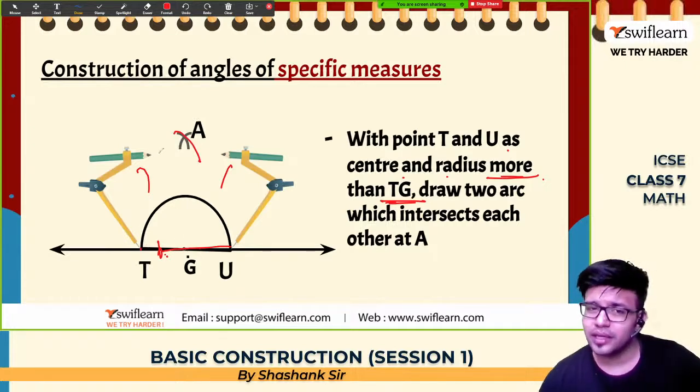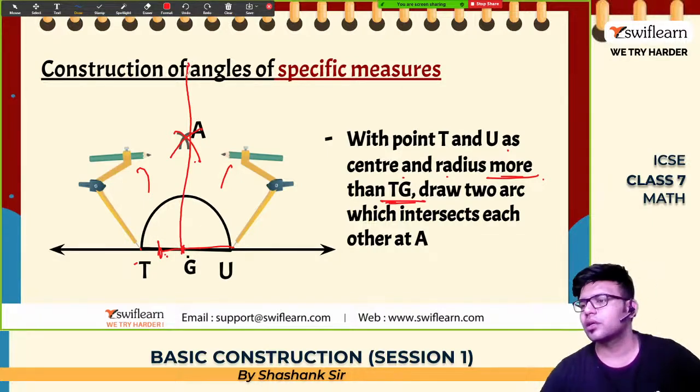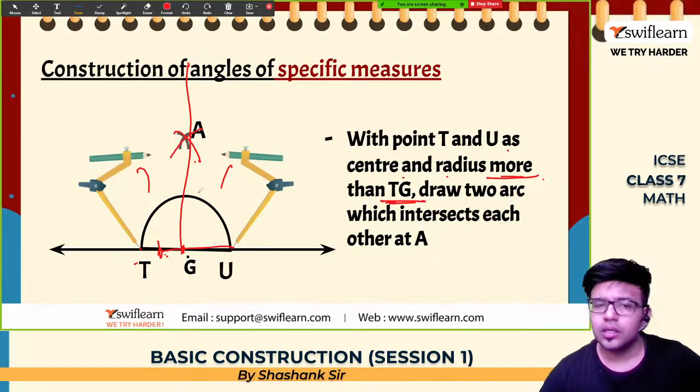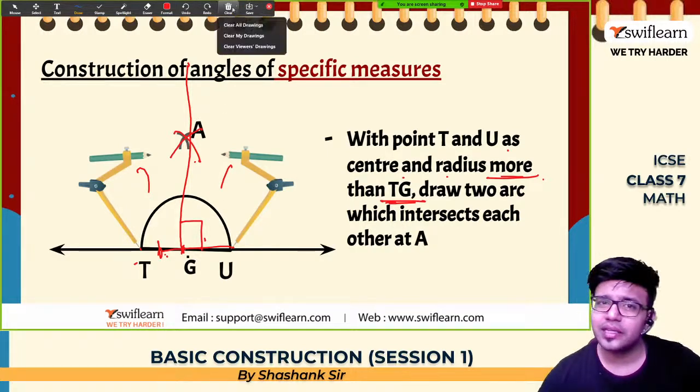Place the compass at T. Draw an arc like this. When it is at U, you get an arc like this. When it is T, you get an arc like this. Now, G, which you drew from the center, join this. You get a 90-degree angle.